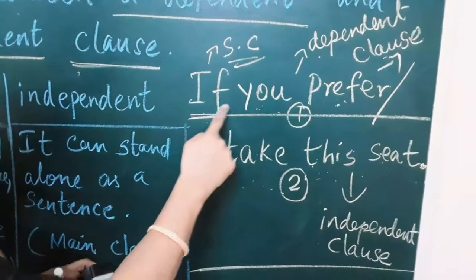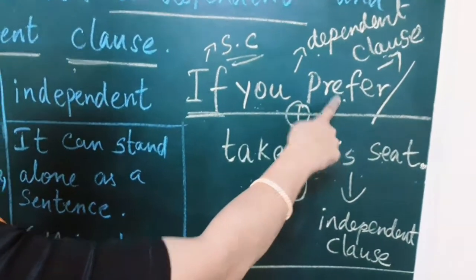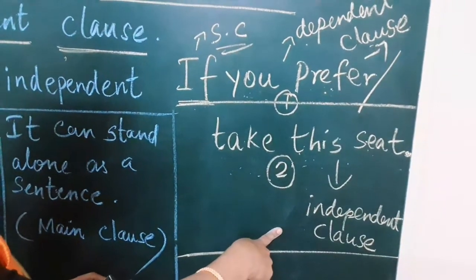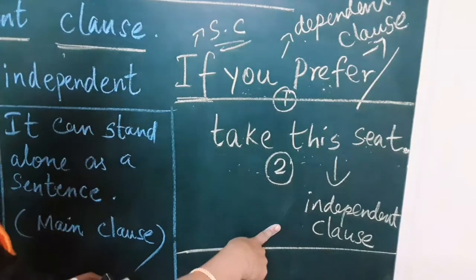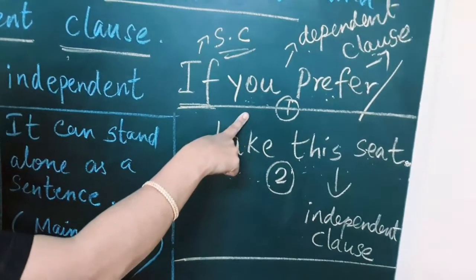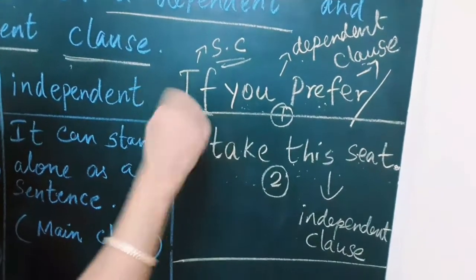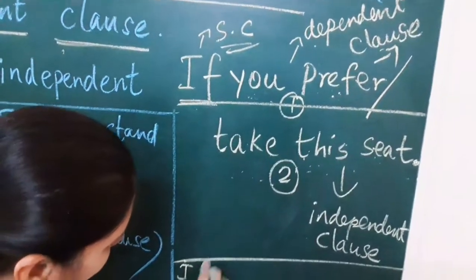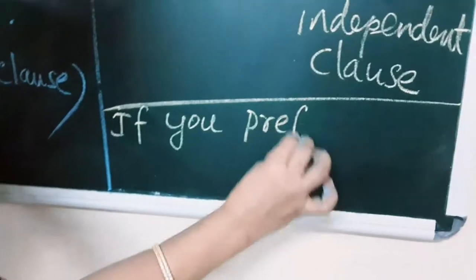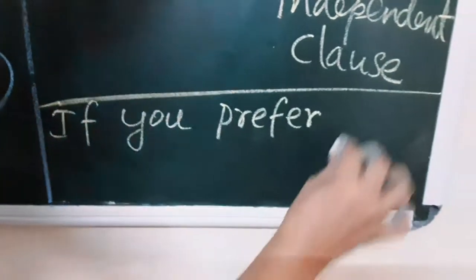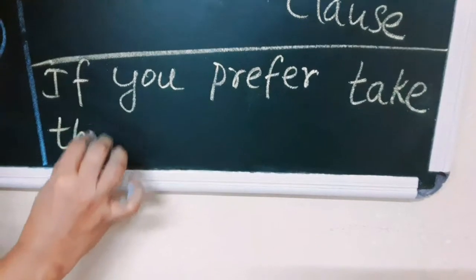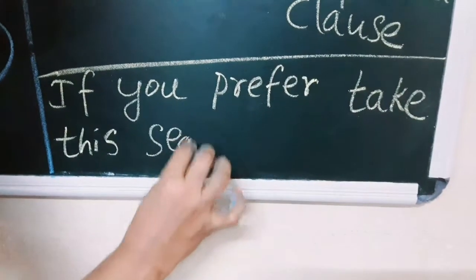I'll tell you an important thing now. Look at here, if you prefer. The first one is dependent and the second clause is independent. If the dependent clause comes in the beginning of the sentence, you must put a comma. If you prefer, take this seat.